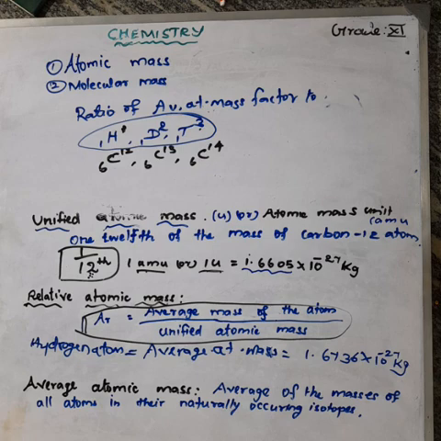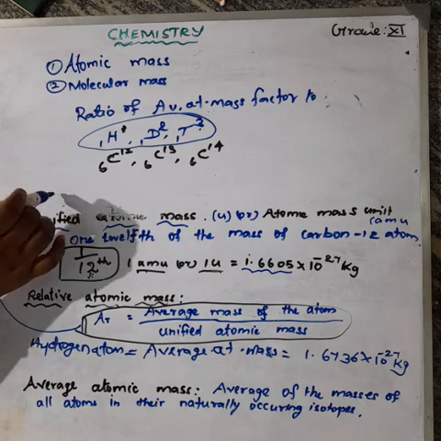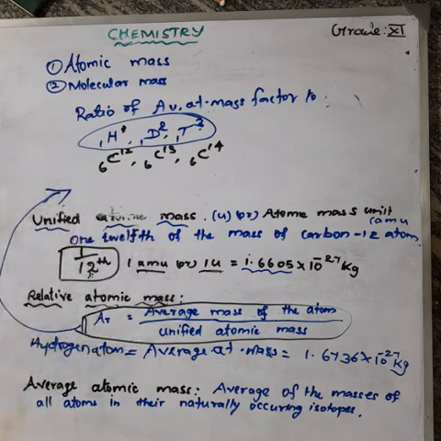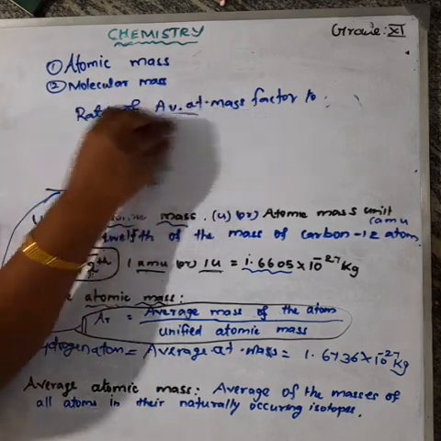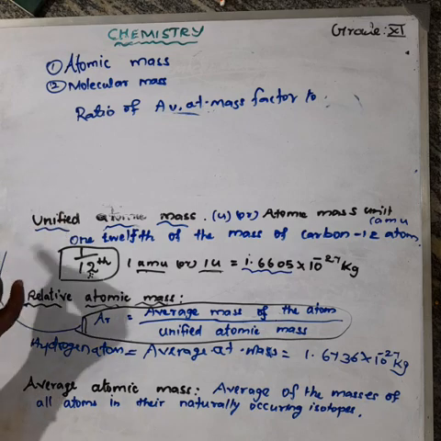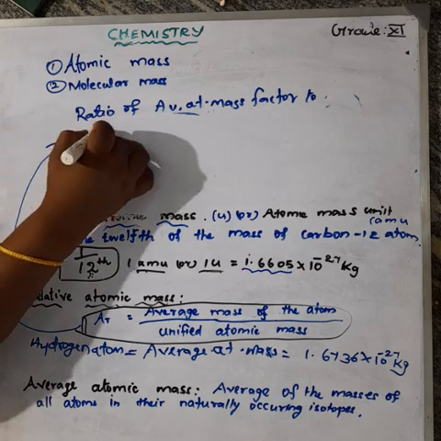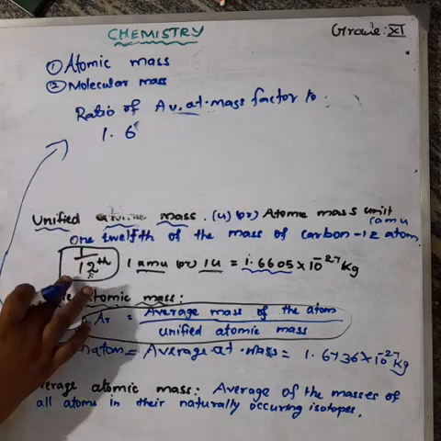So what is the relative atomic mass of hydrogen? Relative atomic mass of hydrogen is equal to the average mass of the hydrogen atom in kg divided by the unified atomic mass. The average mass of the hydrogen atom is 1.6736 into 10 power minus 27 kilogram. 1 AMU is equal to 1/12 of the mass of a carbon 12 atom.